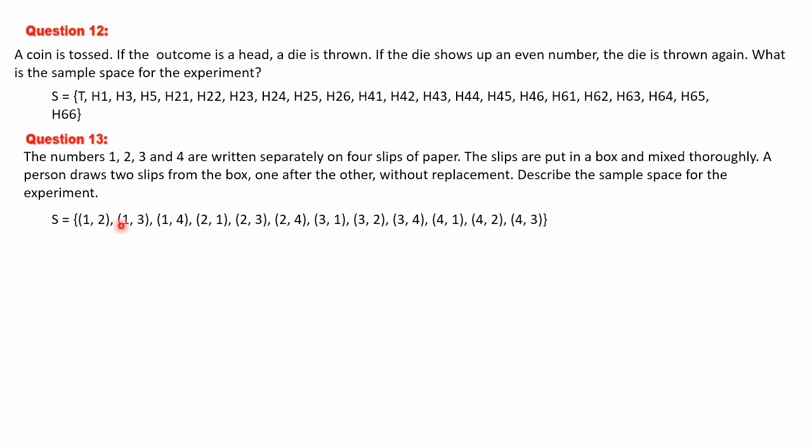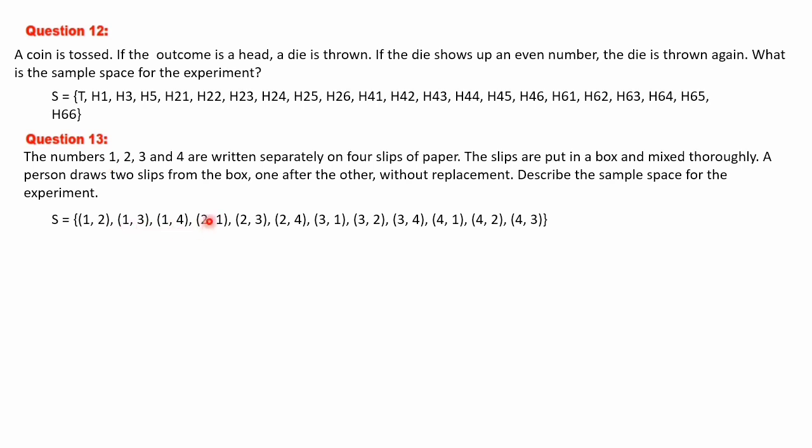Then 1 1, first one, then second one 1 3. Then 1 4. So the options are over. With 1, the options are over. First time you are getting 1 means second time you will get 2, because 1 is already taken. 1 2, then 1 3, 1 4, finished.